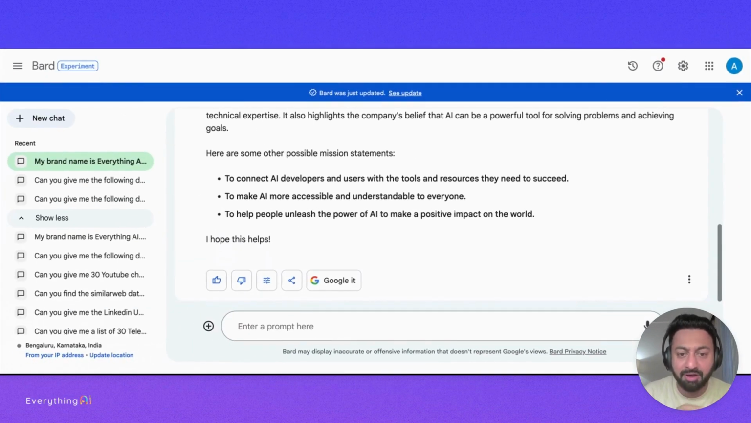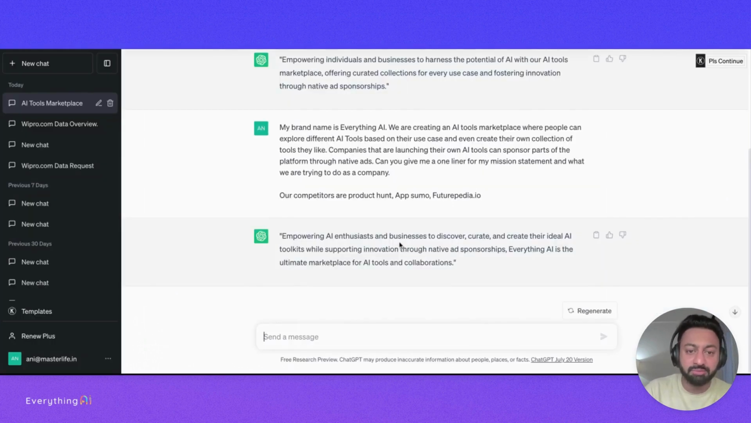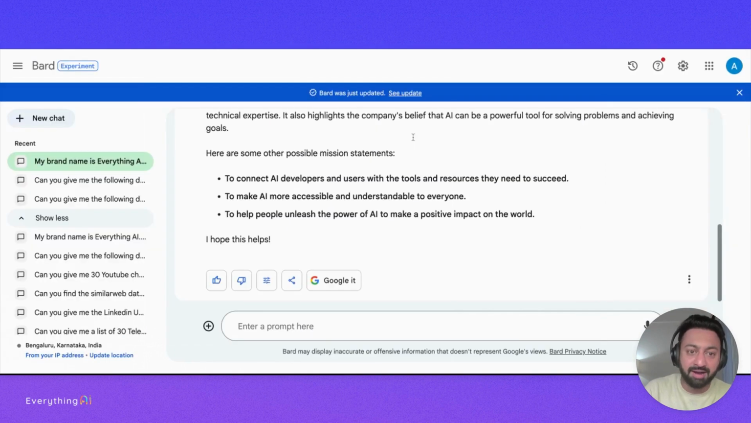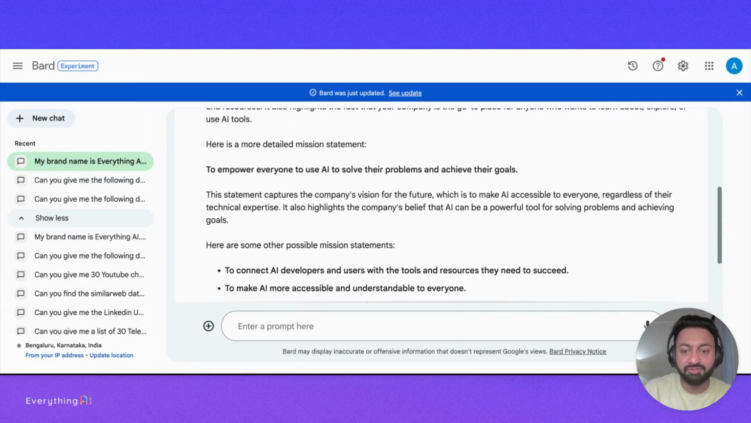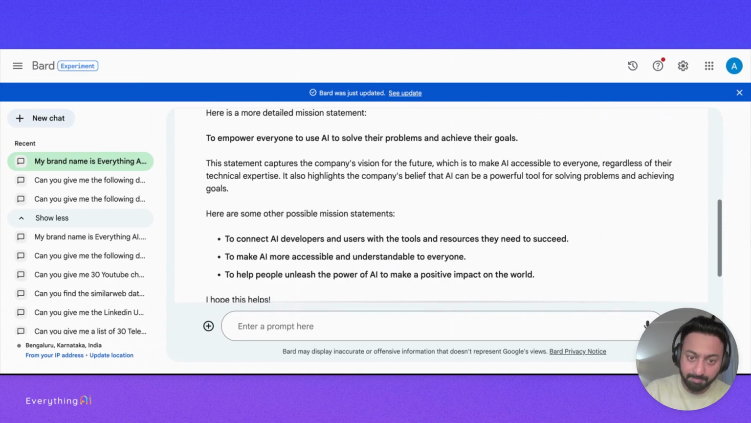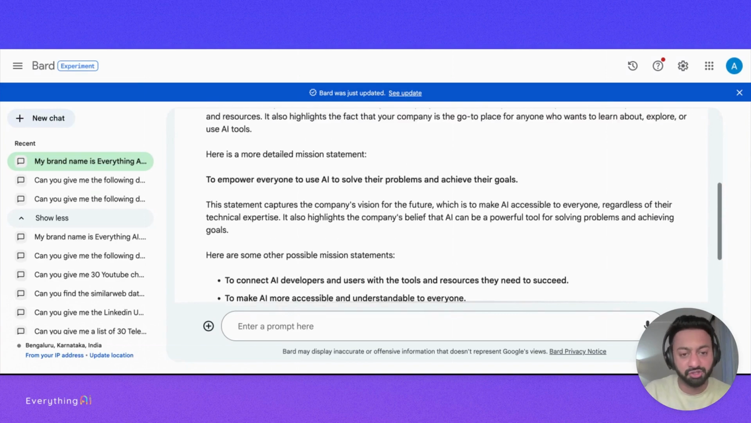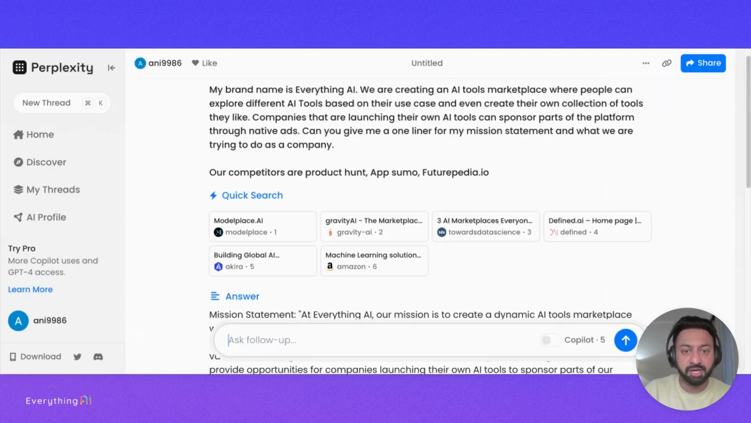Okay, so it says, empowering AI enthusiasts and businesses to discover, curate, and create their ideal AI toolkit while supporting innovation through native ad sponsorships. Everything AI is the ultimate marketplace for AI tools and collaboration. Pretty good, right? Pretty good in terms of the results that you get with ChatGPT. But with Bard, I love the fact that it gives me quite a bit of suggestions and variations of my mission statement.